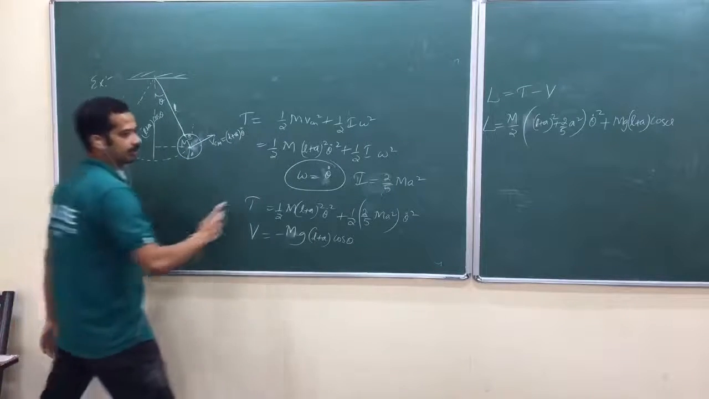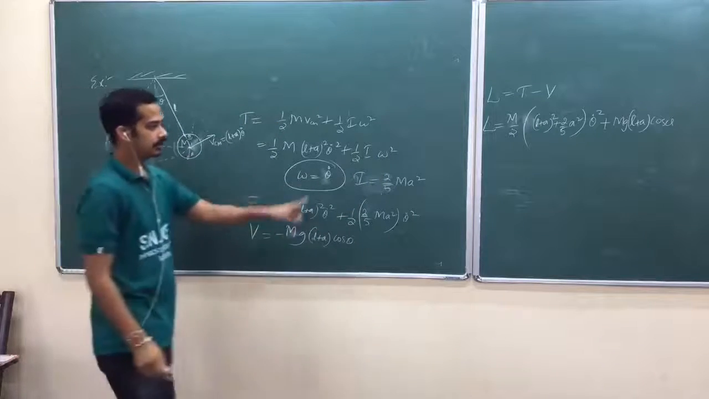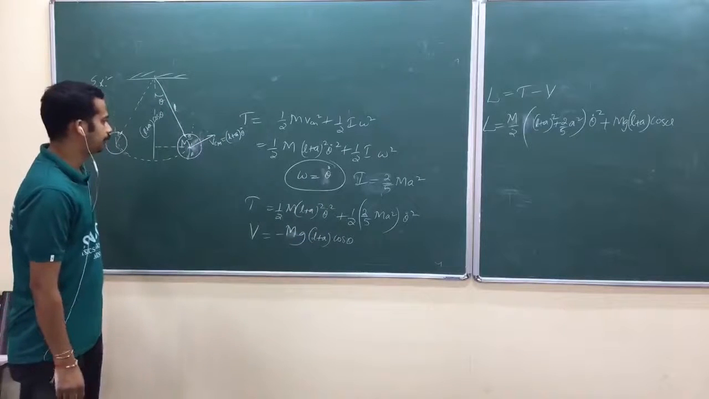So the argument is, omega, that is motion about the center of mass, again that's equal to theta dot. That argument we should get. Okay.